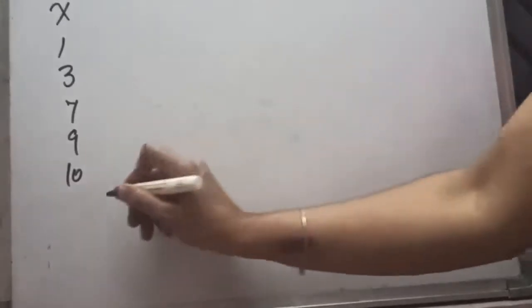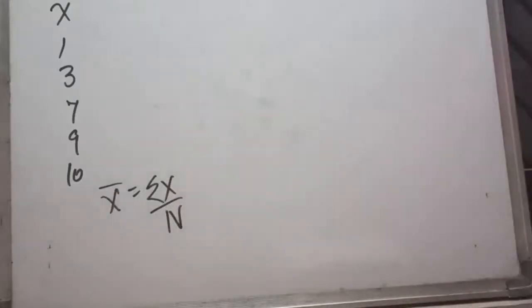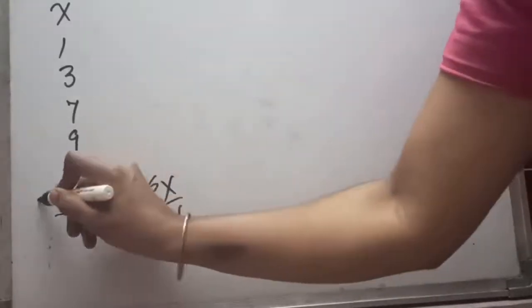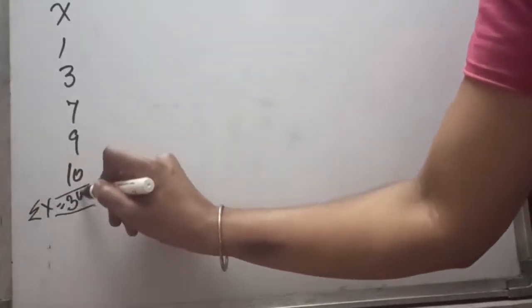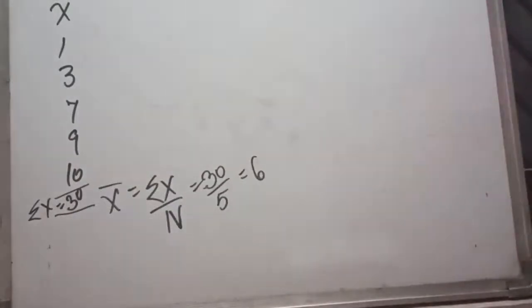This is the practical question of moments when an individual series has been given. Here you can see only x has been given, and the values are 1, 3, 7, 9, 10. So first of all, for calculating the central moments we require the actual mean. Actual mean in case of an individual series can be calculated with the formula sigma x divided by n. If we add these values, sigma x comes out to be 30. There are 5 observations, so the mean comes out to be 6.